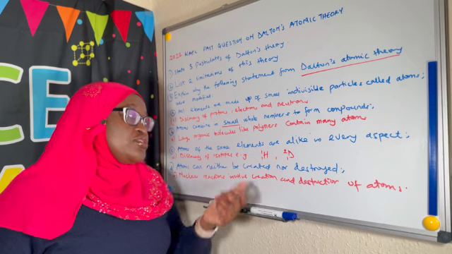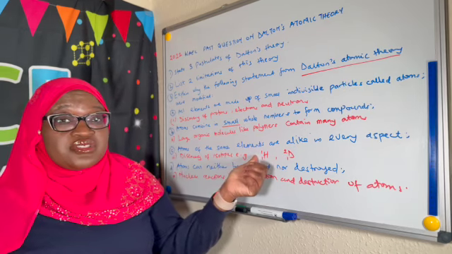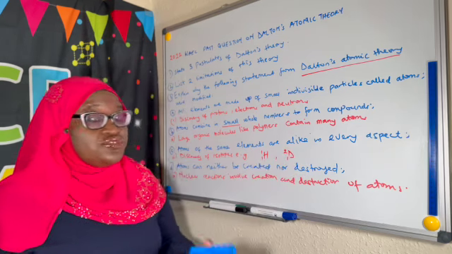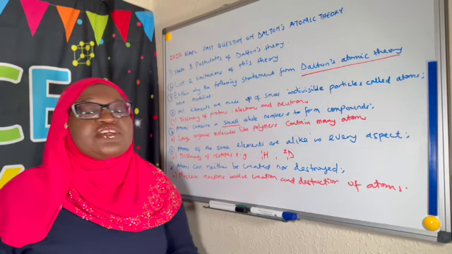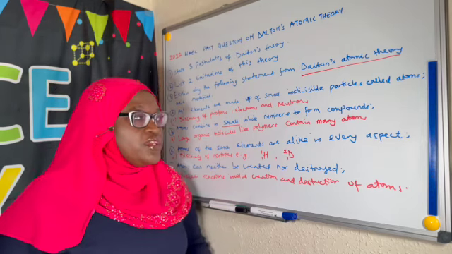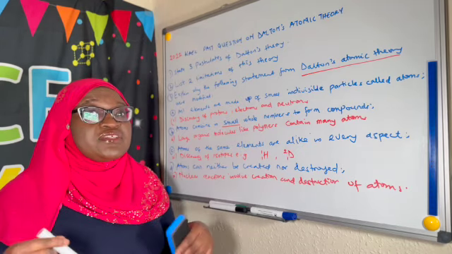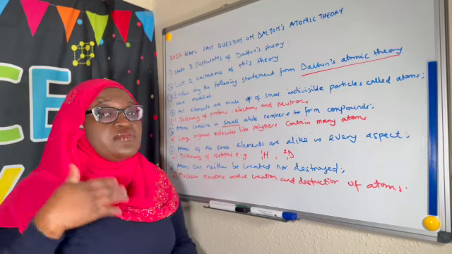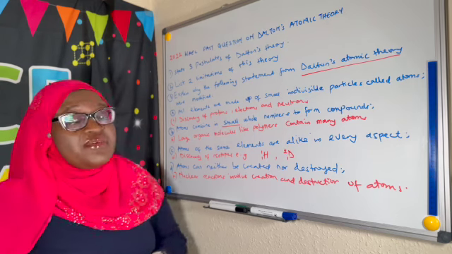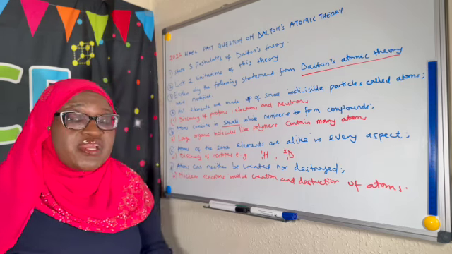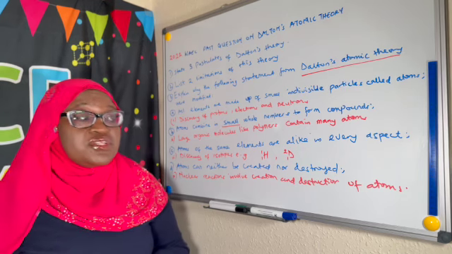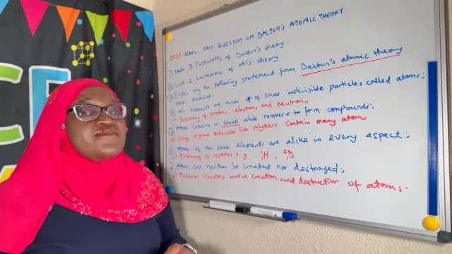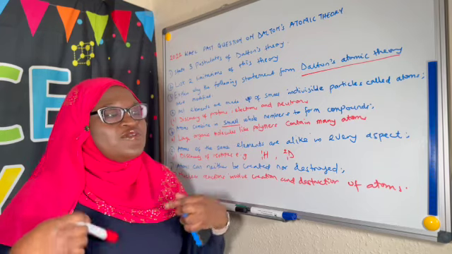An example is hydrogen. So you have hydrogen, the one that is most common, and here you have deuterium, you have tritium. Oxygen exhibits isotopy too, chlorine exhibits isotopy, and this means that atoms of the same element can actually be different if you have isotopes of the same element. And then the last one: atoms can neither be created nor destroyed. The discovery and application of nuclear reactions make us understand that atoms can be created and can be destroyed, as a lot of nuclear reactions involve the destruction and creation of atoms.